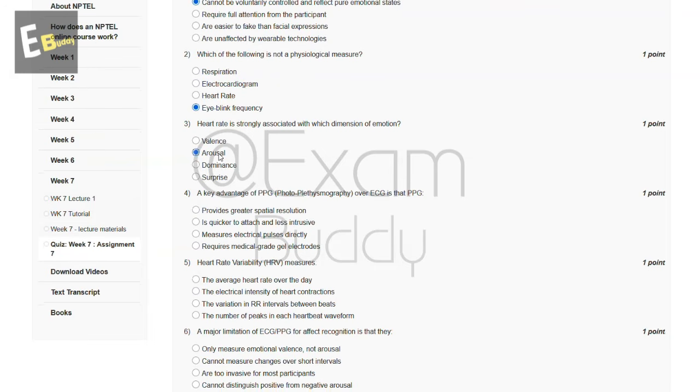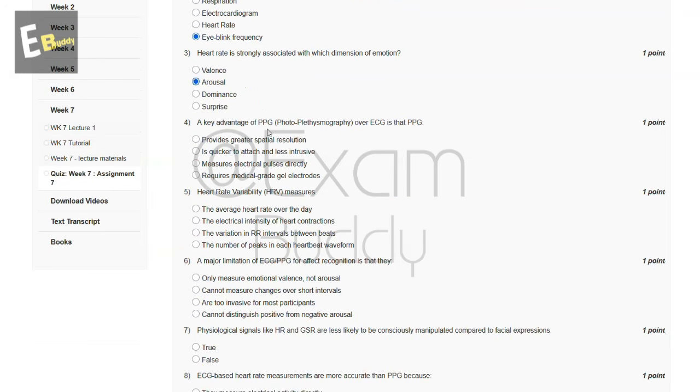And now let's go to our question number 4. A key advantage of PPG, photoplethysmography, over ECG is that PPG... So these are the options, and the answer of our fourth question is B, is quicker to attach and less intrusive.